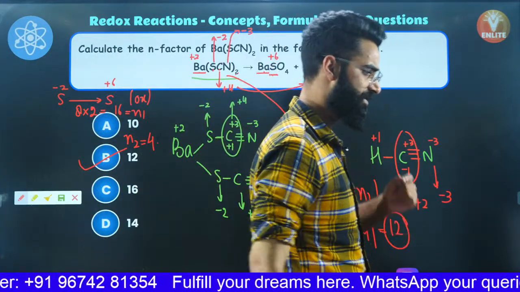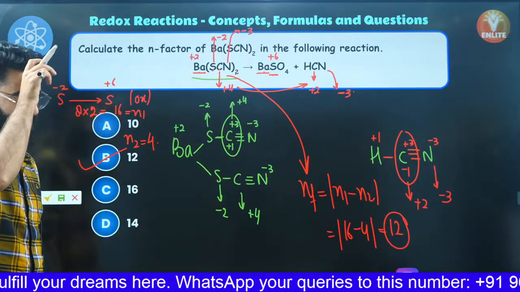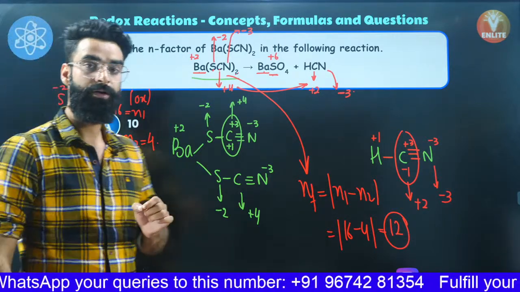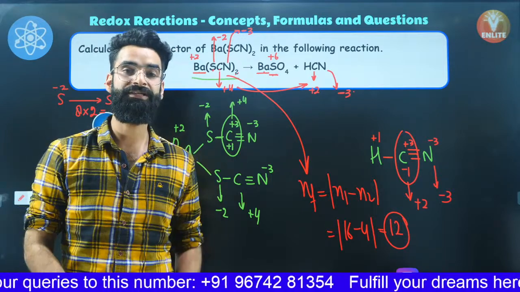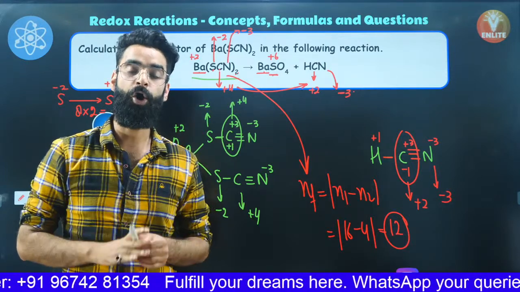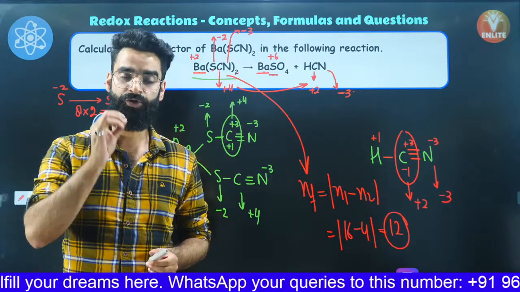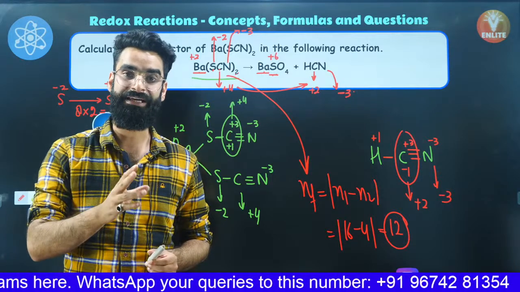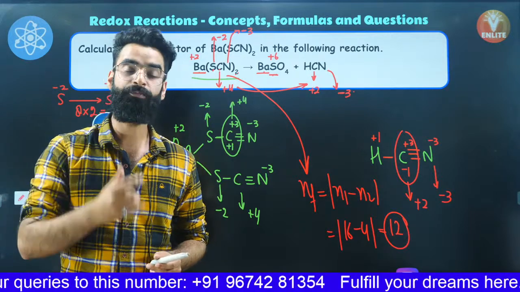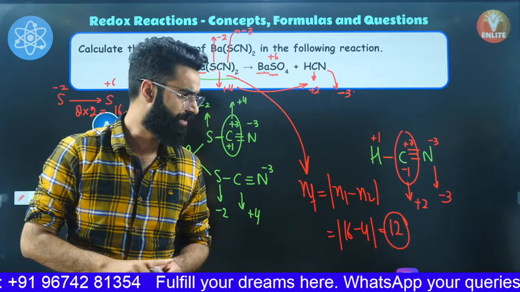You can let me know in the chat if it is clear to everyone. Let me know fast in the chat, my dear people, if it is clear. Yeah, perfect. So do remember, whenever in a compound the oxidation state of one element increases and another one decreases, we calculate the overall N factor by the formula mod of N1 minus N2. And whenever you see a compound in which the oxidation state of two elements simultaneously either increases or decreases, how do we calculate the N factor? It's going to be mod of N1 plus N2. Do remember that, right?